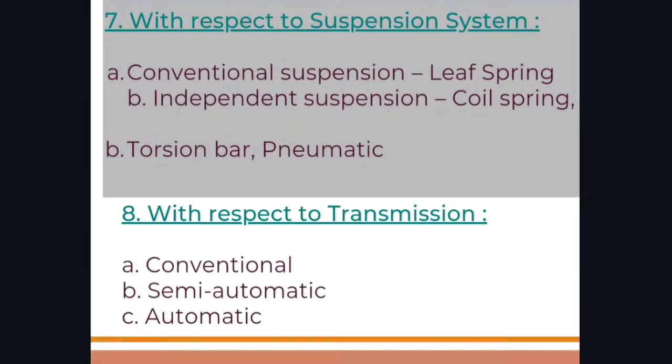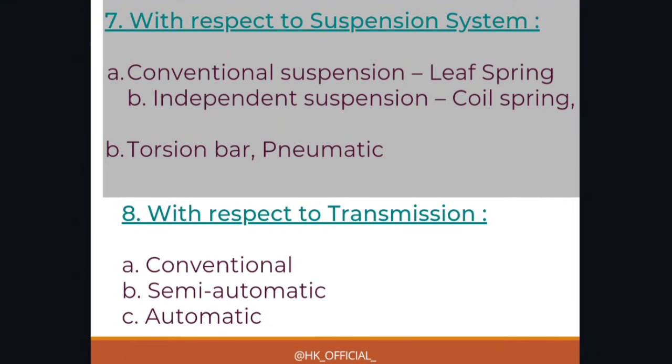Then we have with respect to suspension system. Now what do you mean by suspension system? So first of all, if I explain in simple words, a suspension system in a vehicle is like a shock absorber and cushion. It helps the car ride smoothly even on bumpy roads. It's made up of springs and other parts that absorb the bumps and keep the car's wheels in contact with the road, making your ride more comfortable. I hope you understand what is suspension system.